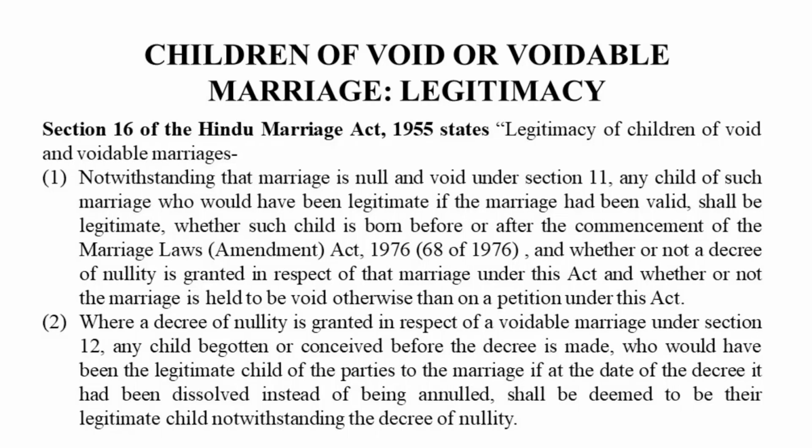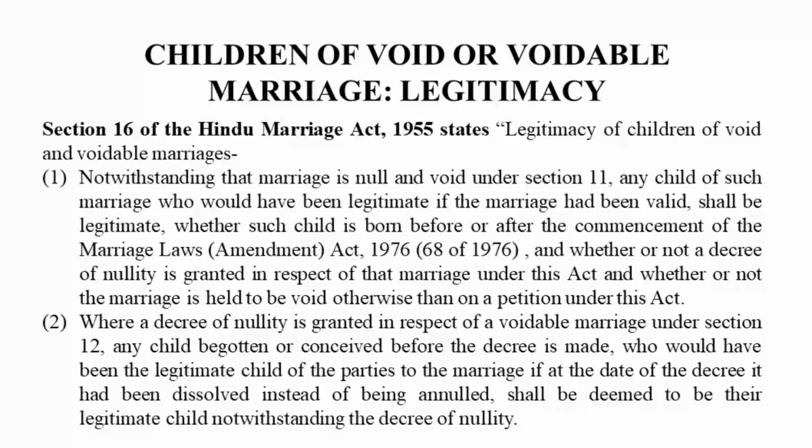So that was basically void and voidable marriage. When we come to section 16, on children, again it's a very important issue, with the Marriage Laws Amendment Act 1976. It has been stated that children who are born out of void marriage or annulled voidable marriage are considered to be legitimate. It has been said, why should the children suffer because of the fault of the parents? Their parents have committed an error. Why should the children suffer?